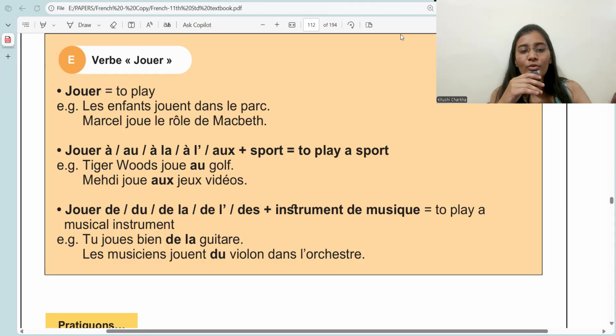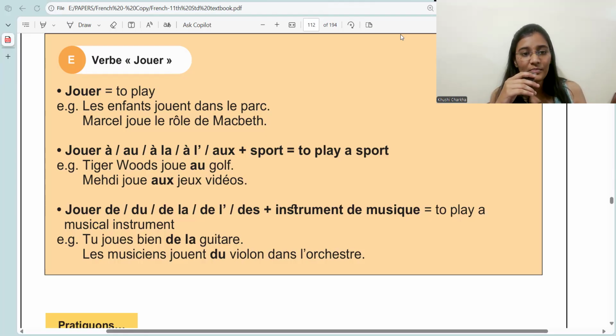Okay, so tu joues bien de la guitare. Guitar is what? Feminine and singular, so you will say tu joues bien de la guitare. De la for feminine and singular. You play well the guitar, or you play the guitar well. Next example. Les musiciens jouent du violon dans l'orchestre. The musicians play violin in the orchestra. So violon is masculine and singular. For masculine and singular, we have du.